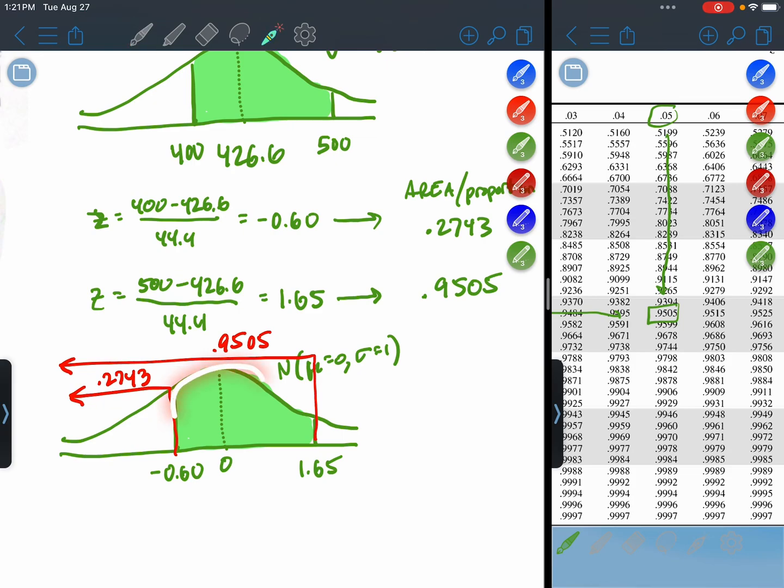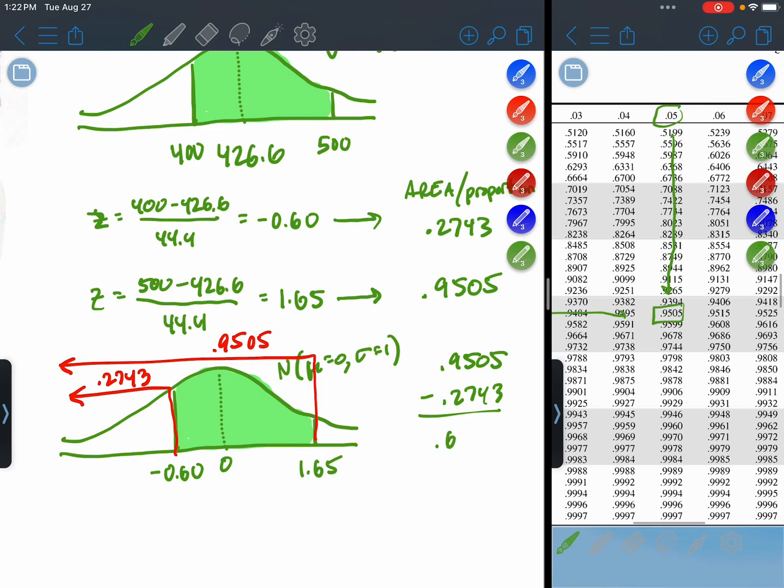So to determine the area in between, we can just find the difference of those two values. The final step is to do 95.05 minus 27.43, which is a difference of about 67.62, or you can write it as a percentage, 67.62%.